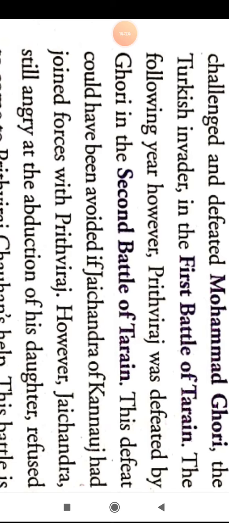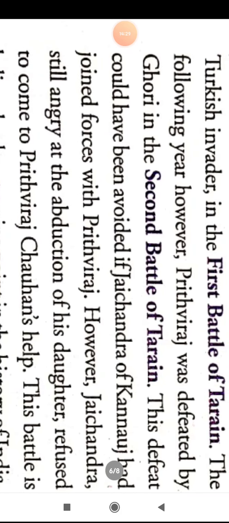What is the reason he was defeated? Jaichand of Kannauj could have joined forces with Prithviraj, but he did not.